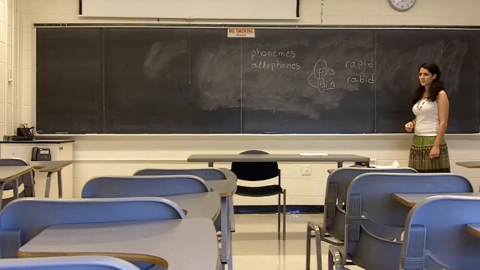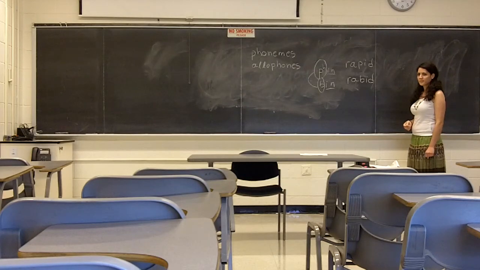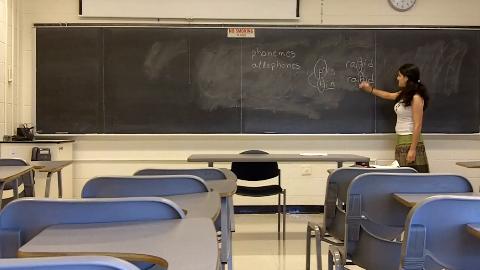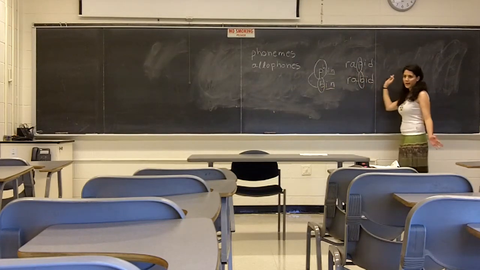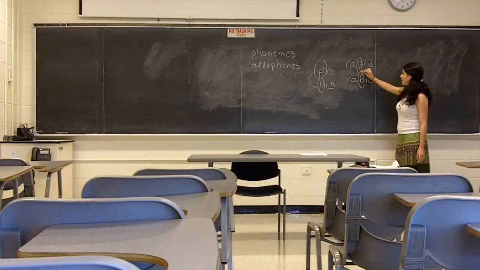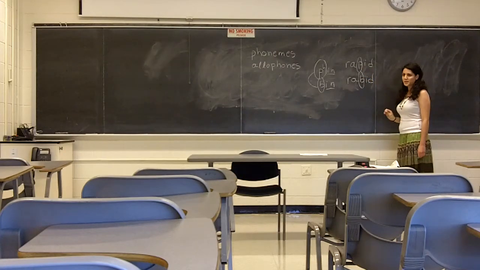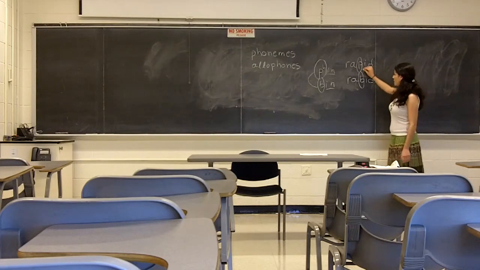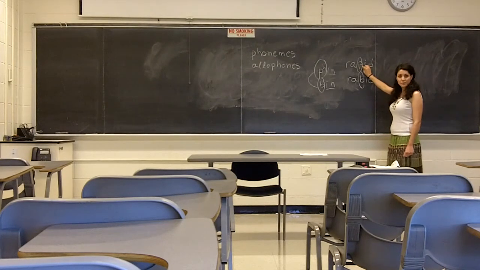What's the difference? Exactly, it's here, right? It would have to be the first sound only. Anywhere in the word, you will have only one sound that differs, and the other sounds are the same. Then we have a minimal pair, and that's how we can say p and b are phonemes. Because if we change p to b in this word, then we have a different word.